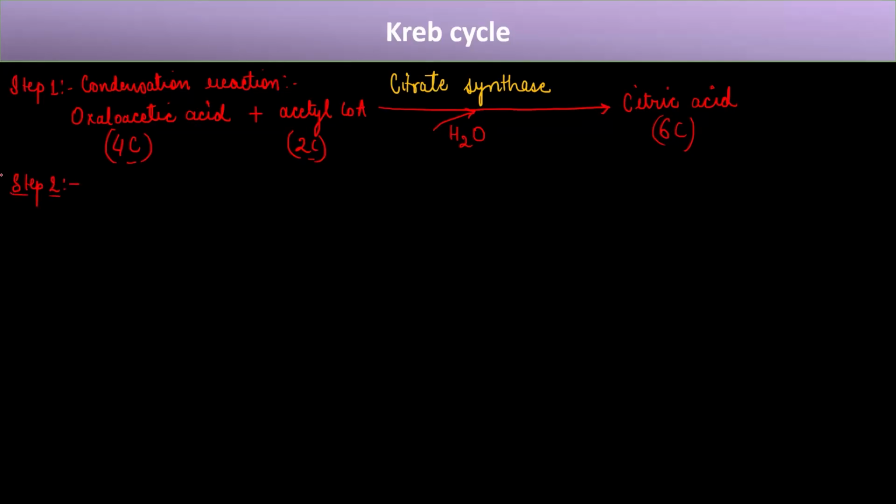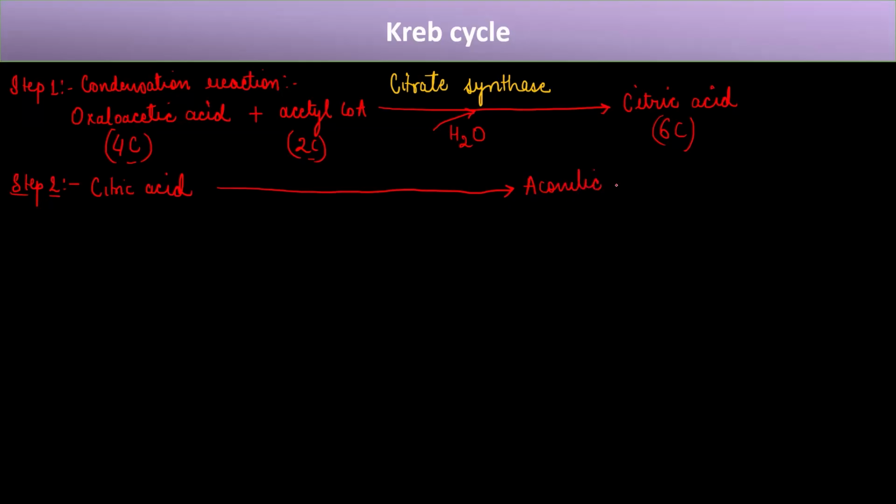What do we have in step 2? So in step 2, the citric acid that is formed gets converted into an unstable product. That is not mentioned in NCERT, but this intermediate product is being formed. That is highly unstable, and this product is known as aconitic acid.